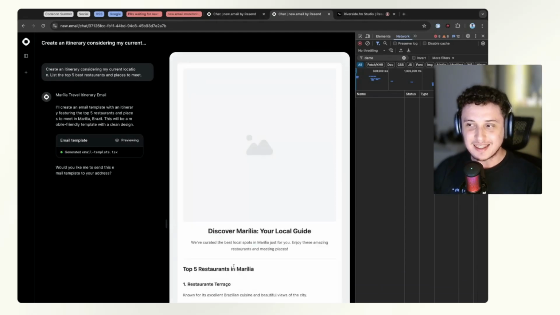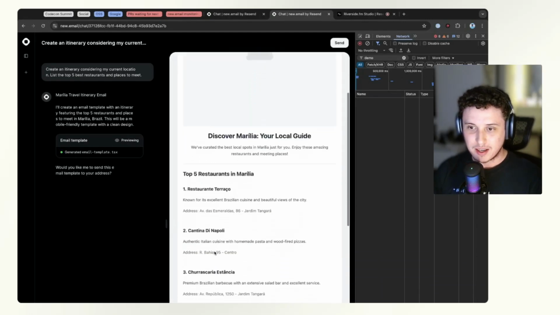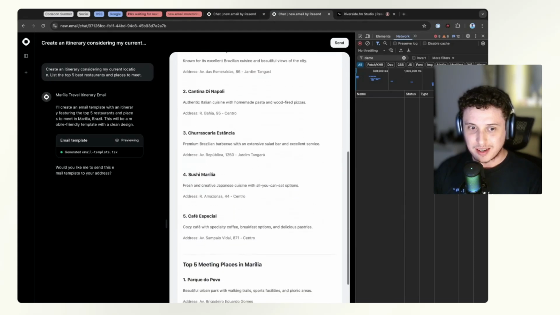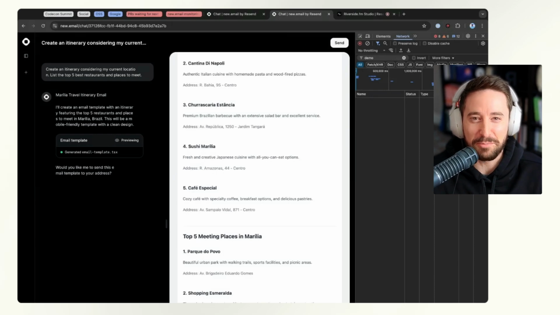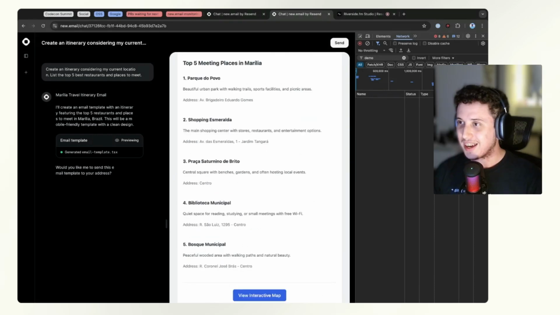Yeah. And that's super powerful actually, because right now we're giving the AI limited access to some information, but in the future we can connect external accounts and make it even more powerful. Cool how it's giving you specific places for your location. Yeah, exactly. This one is really good, by the way.